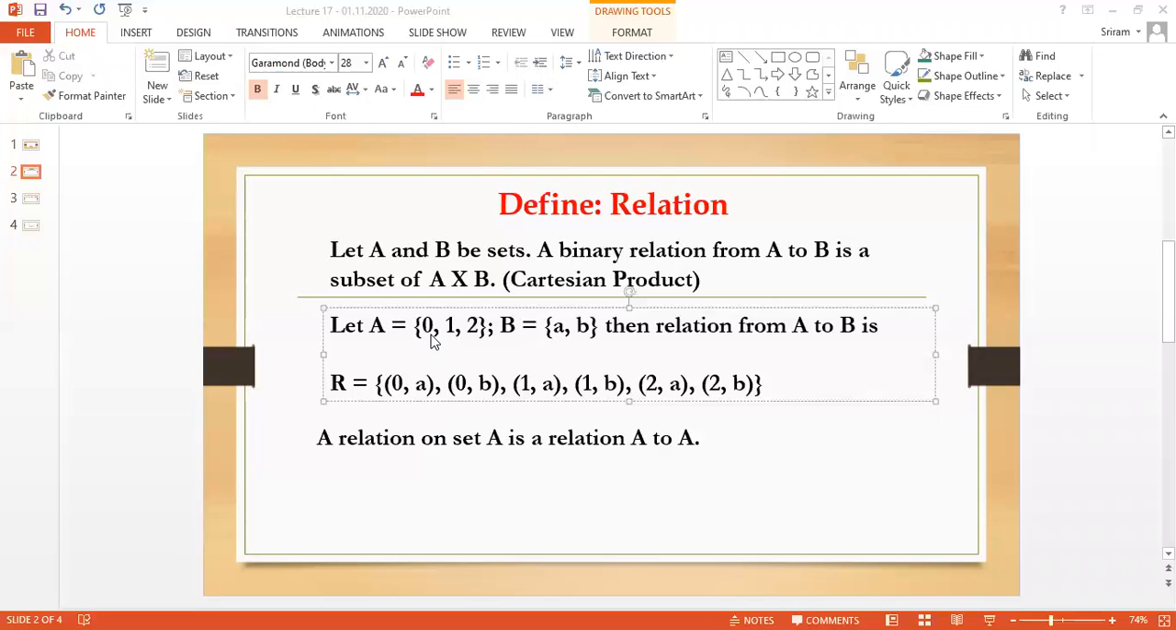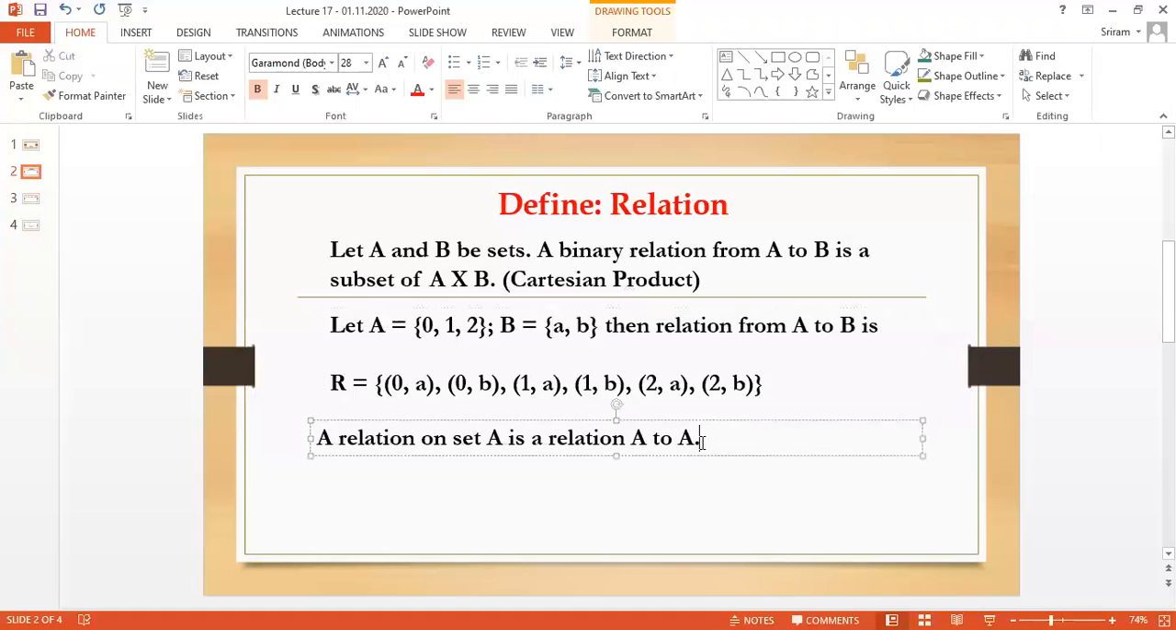For example, I have A equal to 0, 1, 2 and B equal to a, b, then I am going to find the relation R from A to B. To make the relation R from A to B, I take the first element 0 and map it to the corresponding elements: 0a, 0b, 1a, 1b, 2a, 2b. So the mapping between the elements of the first set and the second set is called the relation.